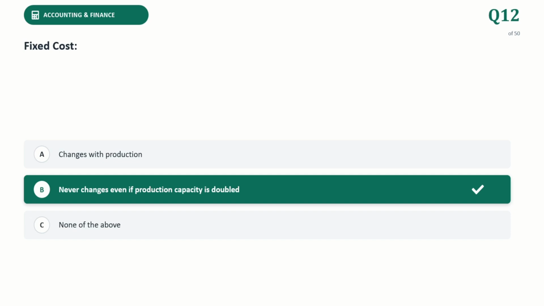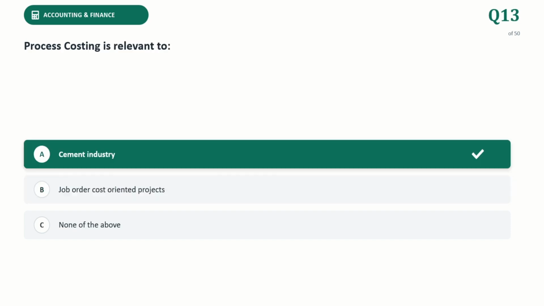Next question. Fixed cost never changes even if production capacity is doubled, is the correct answer. So what is that? Fixed cost only remains constant within a certain production capacity or period of time. Example is rent.